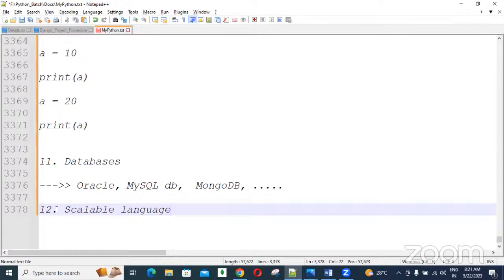Some applications are used by 1,000, sometimes 5,000, sometimes 10,000 people every day, communicating with our application. If you take our Ashok IT online website, on average 5,000 people visit every day, for example. So that is a medium level application.